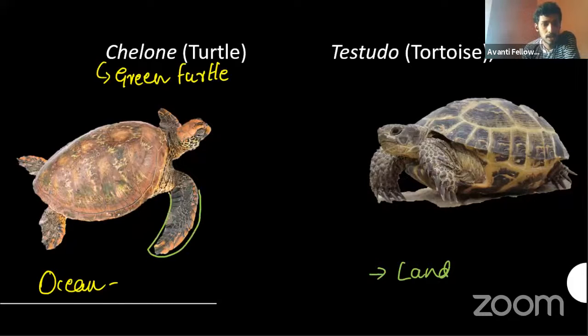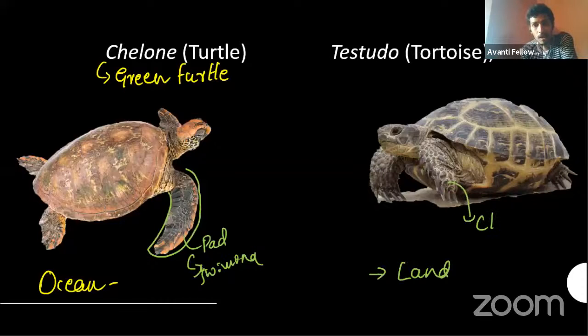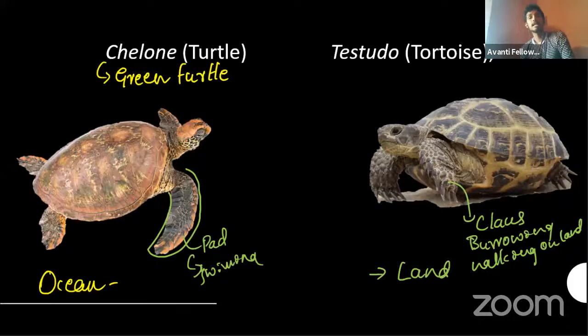These limbs, okay, if you observe the limbs of the turtle, it will have a pad-like structure for swimming. But when you compare the same thing here, it has claws. Yes, it has claws for burrowing, for creating a burrow or walking on land. So this is the major difference. Just see its limb. If it has claws, then consider it a tortoise. If it does not have any claws, if it has a complete pad-like structure, then consider it a turtle.